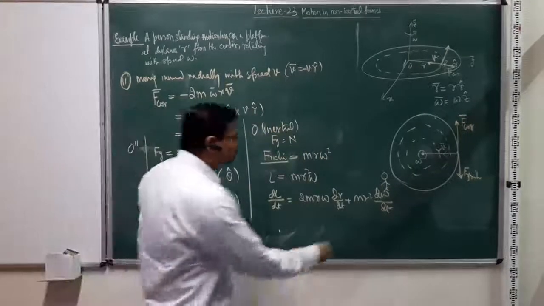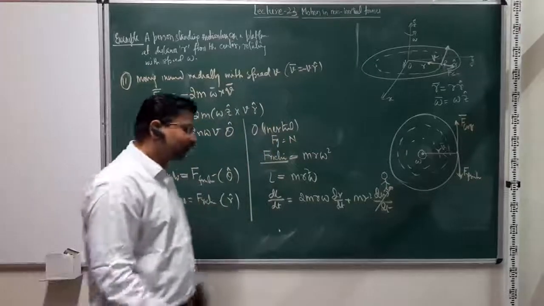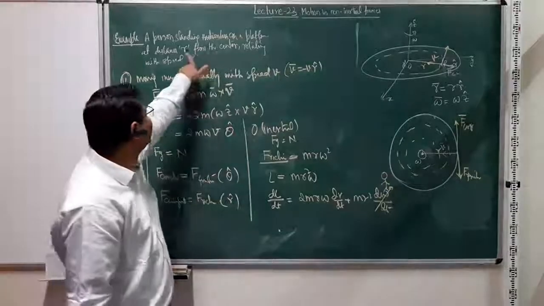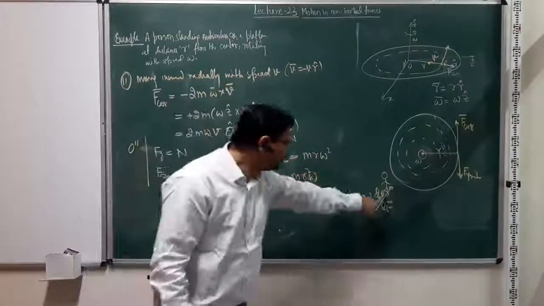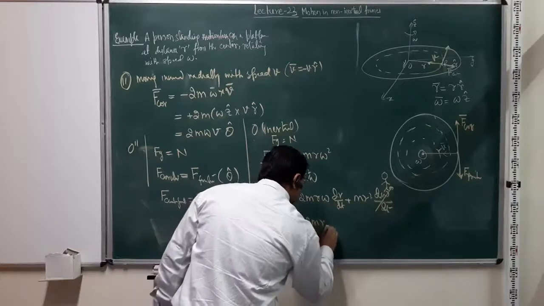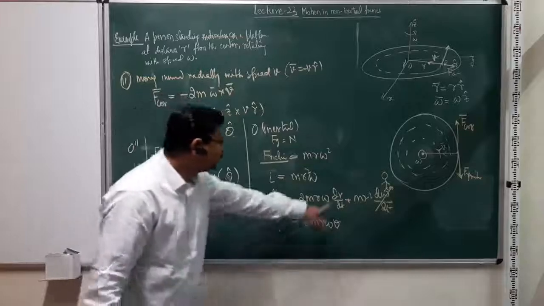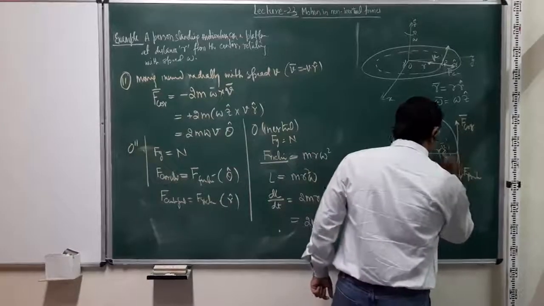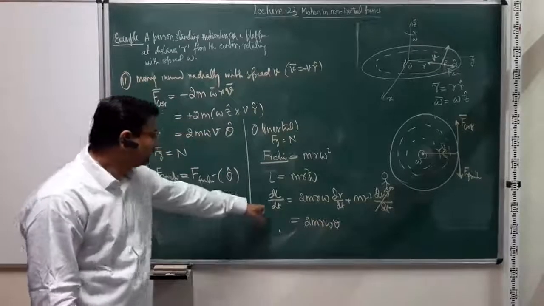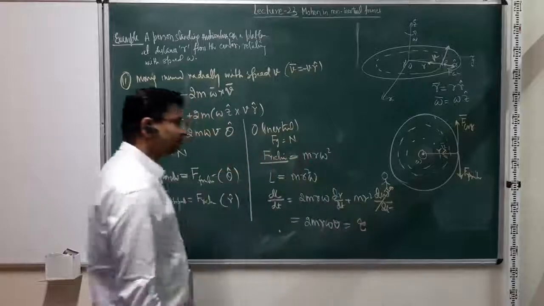Now the platform is still rotating with constant angular speed omega, so d omega by dt is 0, and then this term is simply 2 m r omega v, because dr over dt is simply v. He is moving radially inward, so dr over dt is nothing but v, and this is the change in angular momentum, which is equal to torque, right?